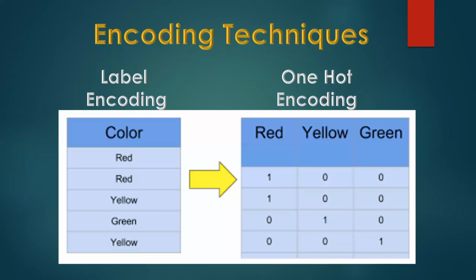Okay, then we are going here to encoding techniques. This is an important topic which will help you in manipulating data or data improvement. Encoding techniques: we have two things, label encoding and one hot encoding. What is label encoding? You can see the difference: we have the same data here also, but this data is readable by humans, and this data is readable by machine.